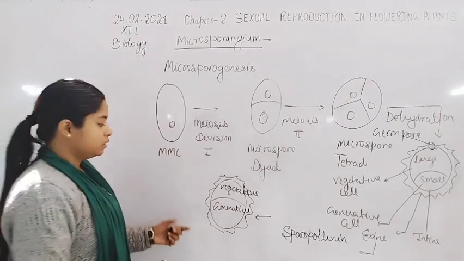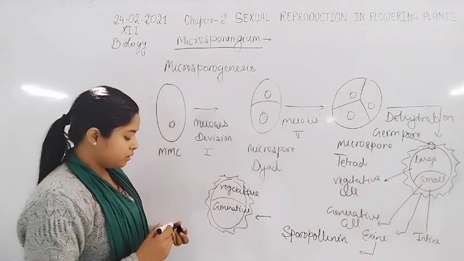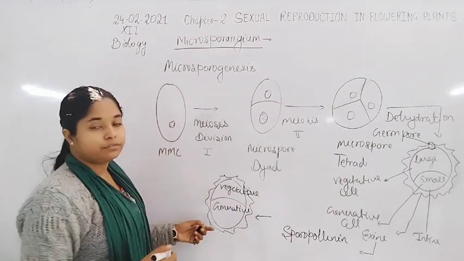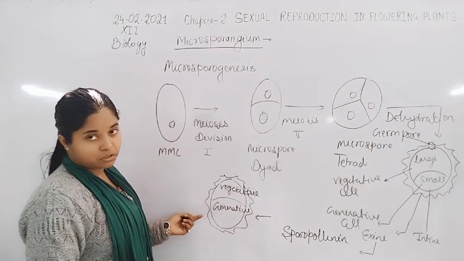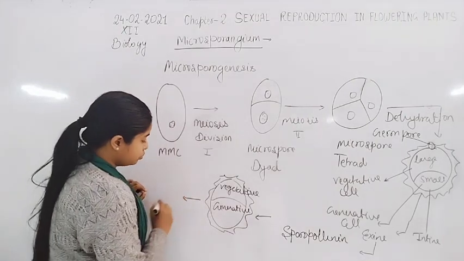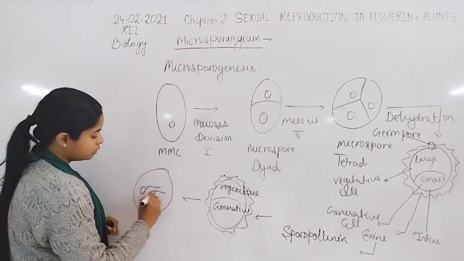The generative cell undergoes division. After the mitotic division, there is formation of two sperms inside the pollen grain.